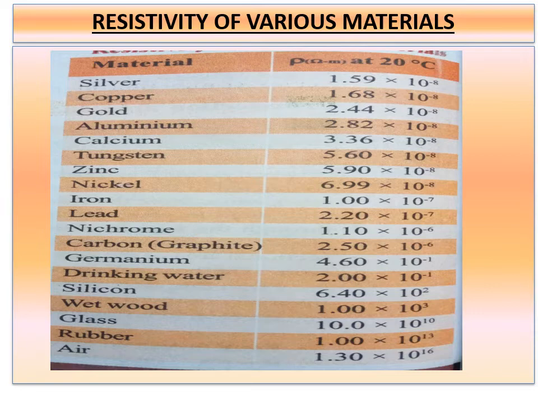Already I told the definition when I started my class: resistivity is numerically equal to resistance. Keeping that in mind, just listen. The resistivity of copper is 1.68 into 10 power minus 8 ohm meter. We say that if we take a rod of copper metal which is 1 meter long and 1 square meter in area of cross section, then its resistance will be 1.68 into 10 power minus 8 ohm.